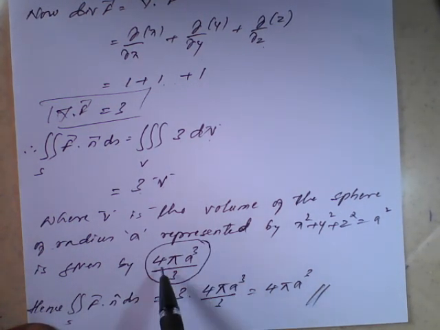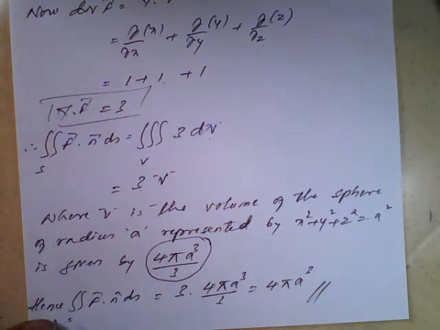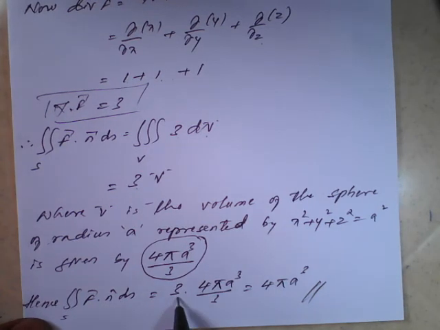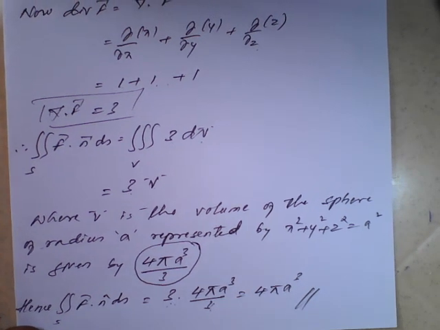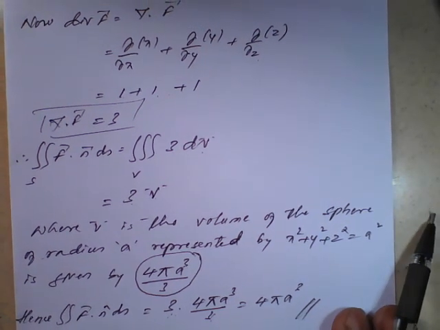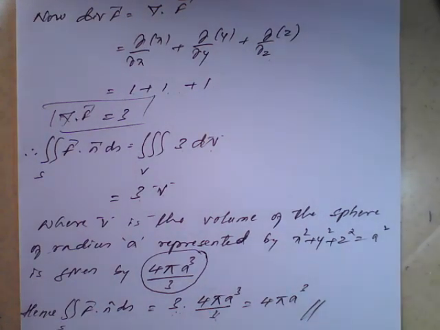You need to remember it is 4 pi a cube upon 3. This is a direct result, you need to remember. So hence double integration over the surface S vector f dot n cap ds will become 3 times 4 pi a cube upon 3, the 3 cancels, so the flux will be 4 pi a cube. In this way we have to simplify the problems on the Gauss divergence theorem.